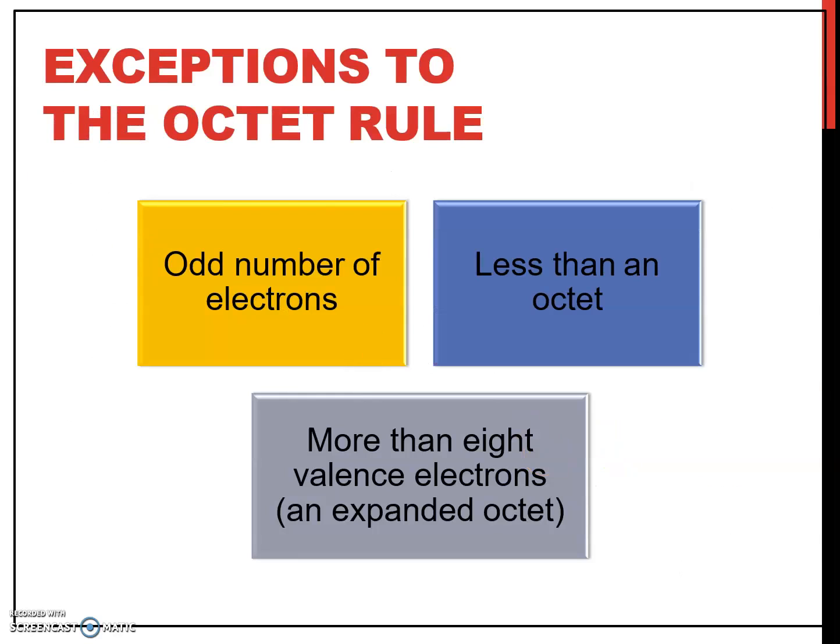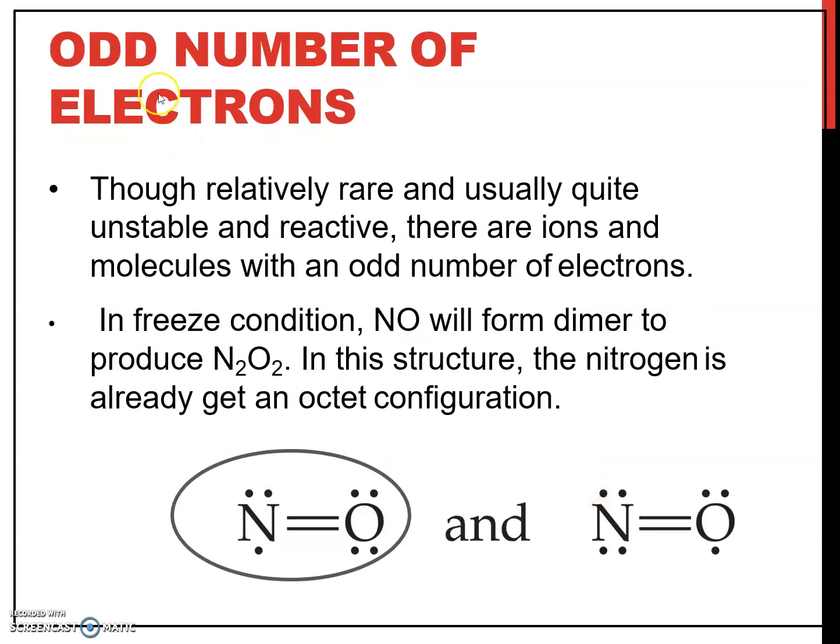The exceptions to the octet rule have 3 types. First, odd number of electrons. Second, less than octet. Third, more than 8 valence electrons, or expanded octet. For an odd number of electrons, this is usually rare and unstable. For example, in this molecule, when you look at the nitrogen, it does not achieve an octet, only 1, 2, 3, 4, 5, 6, 7. So the type is odd number of electrons.